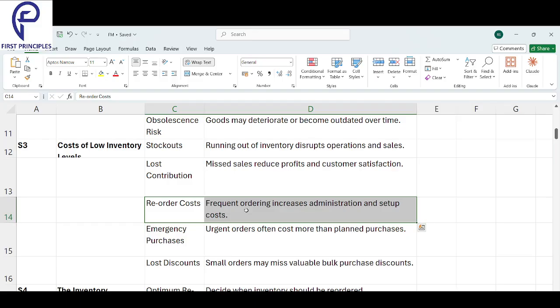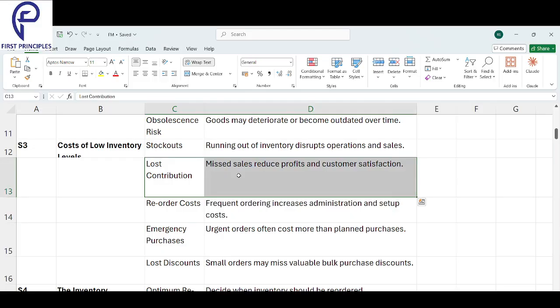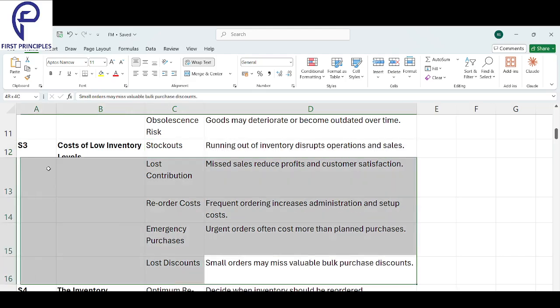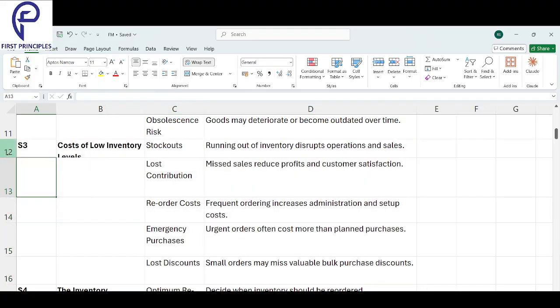Reorder cost: if you order frequently, administration cost will go up. Lost contribution: if customers are going, money is going. And finally, stockouts: running out of inventory will disrupt your operations. If your goods are finished, how will you sell? How will you make profit? How will you make money? That will be a big problem. Low inventory is also a problem.